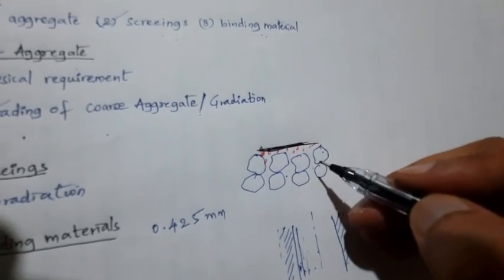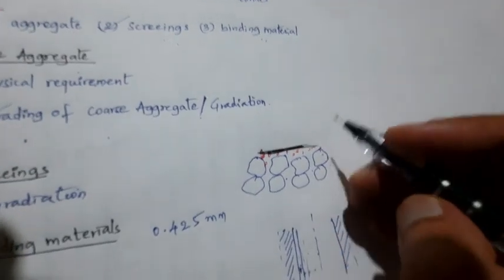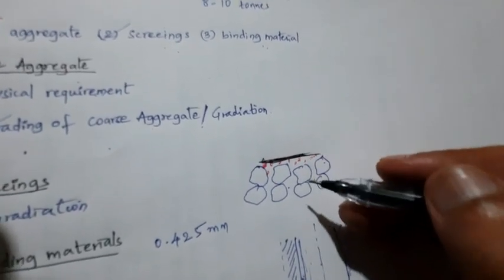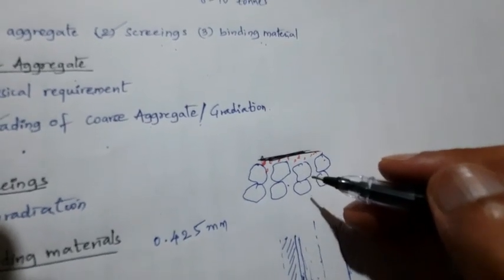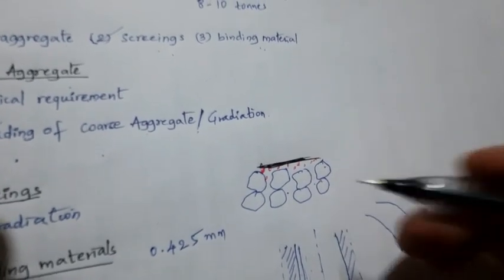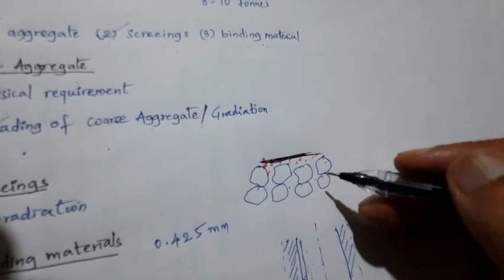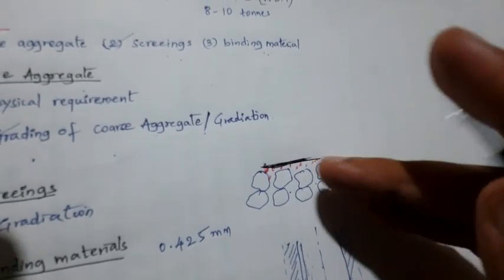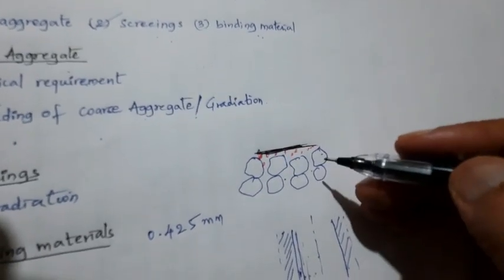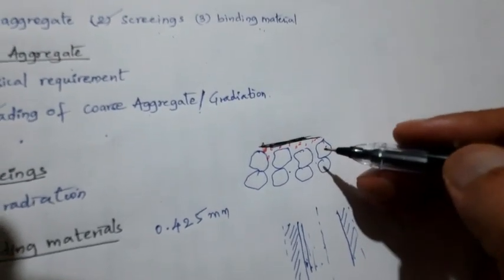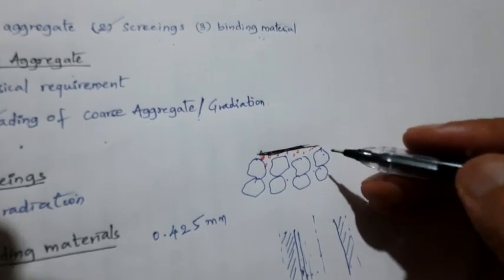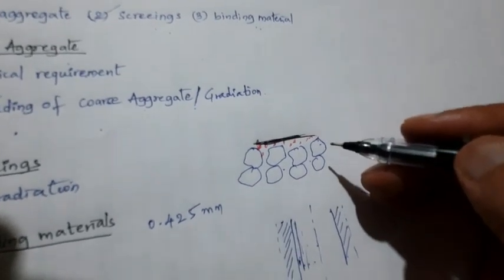The binding material is applied uniformly at a slow rate, in 2 or more successive applications. After each application of the binding material, the surface is sprinkled with water and the wet slurry is filled in using a broom. Then, using an 8 to 10 ton roller, apply the load until you achieve the density.